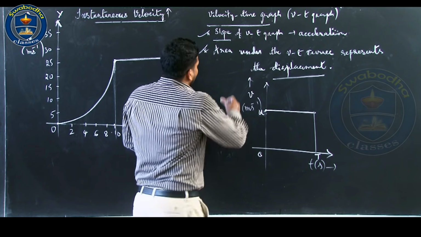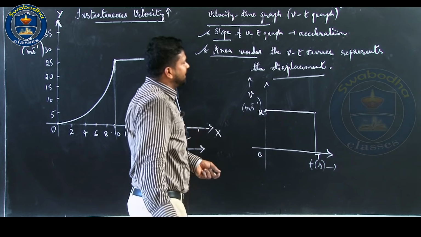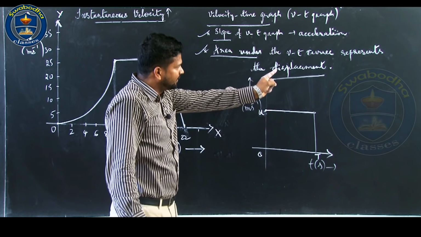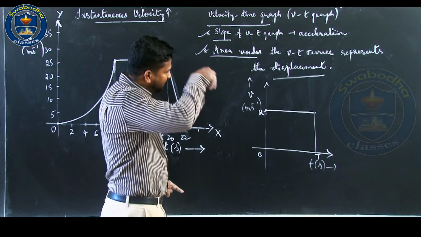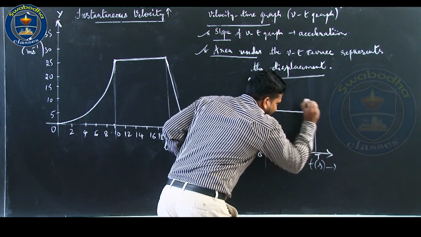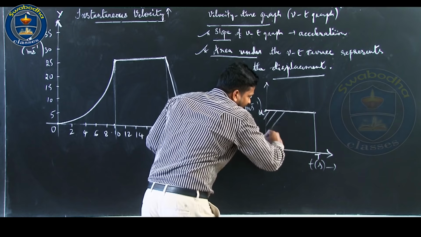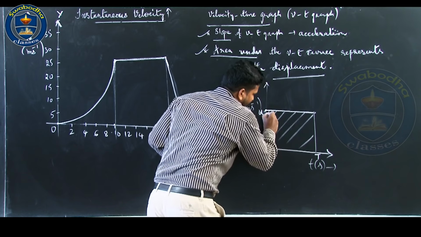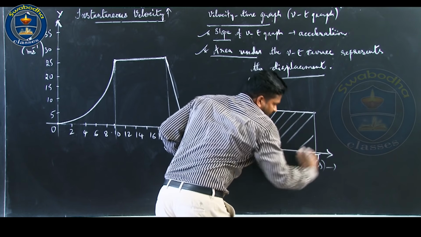Now, the area under the VT curve represents displacement. See, this is the VT curve, and this is the area under the curve with the time axis.